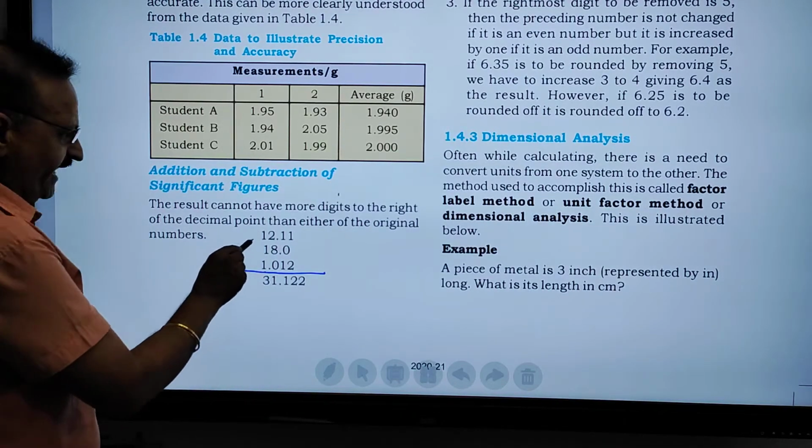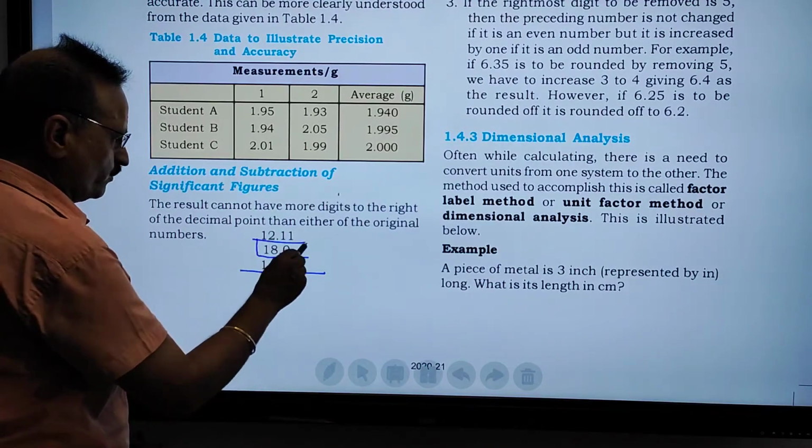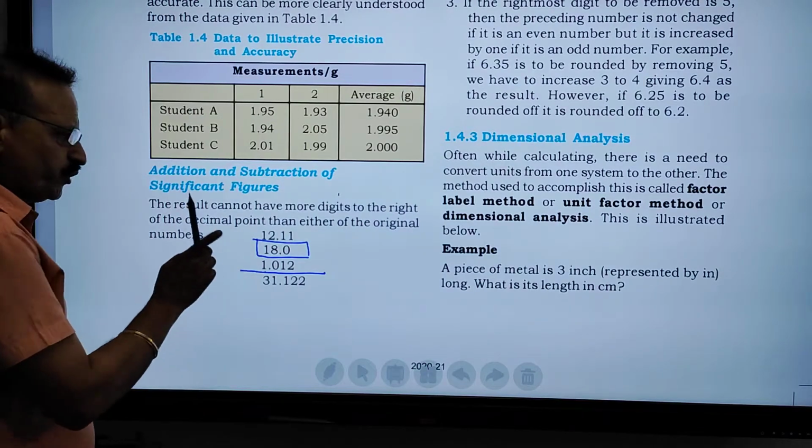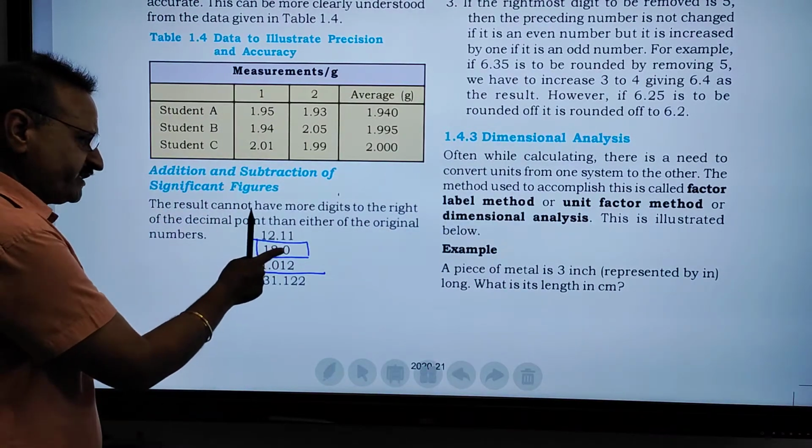You are given the right value, which is 18.0. So in the final answer you can put only one digit after the decimal point.